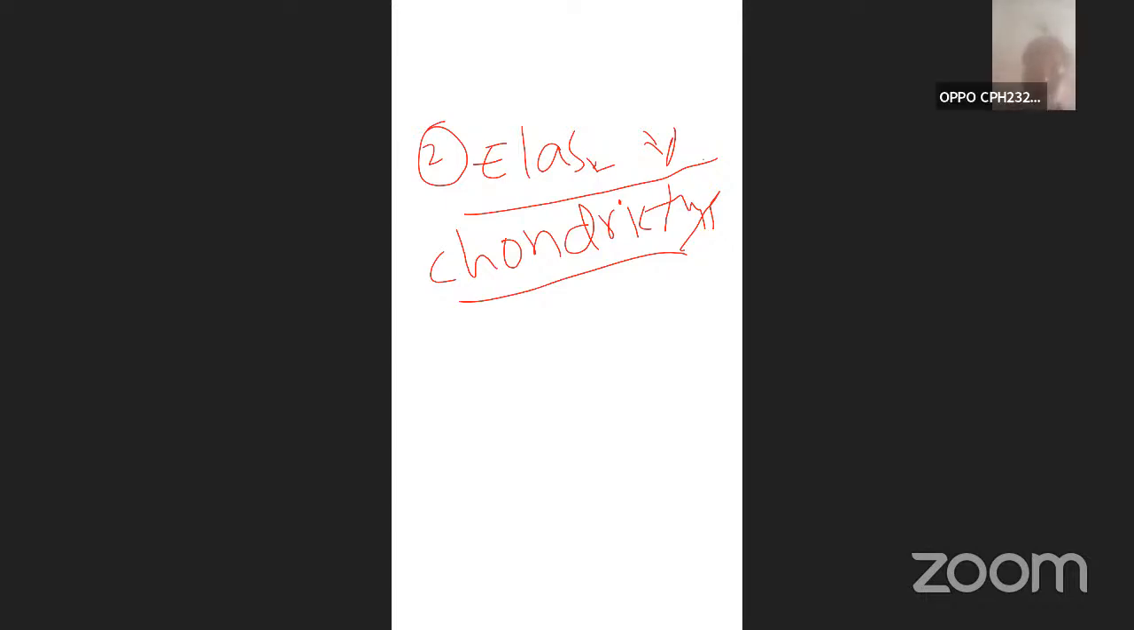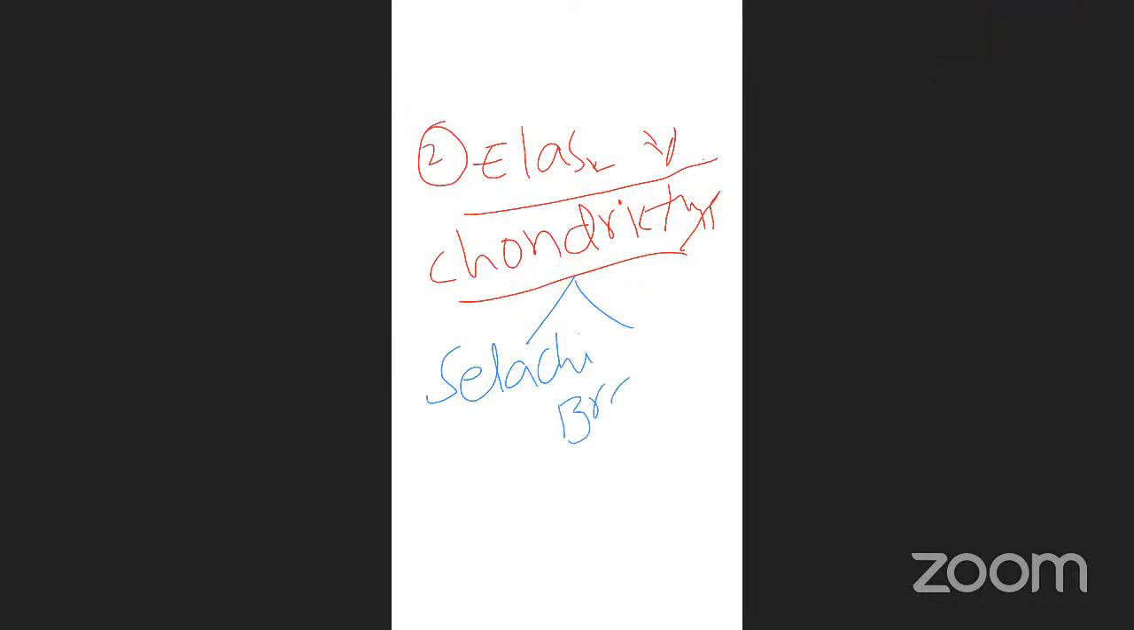In this elasmobranchii, two subclasses are there. I will write here, two subclasses. The first one is Holocephali, and the second one is Selachii. So elasmobranchii, also called chondrichthyes, contain two subclasses. Then what are the general characters you can find in these elasmobranchs?